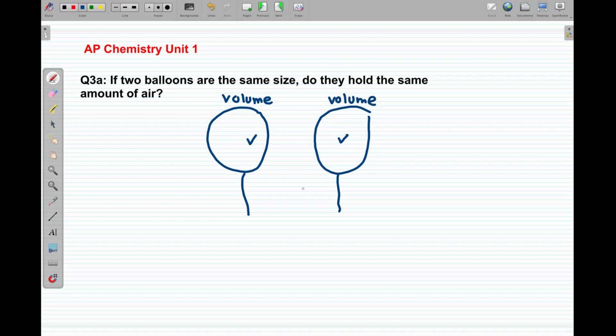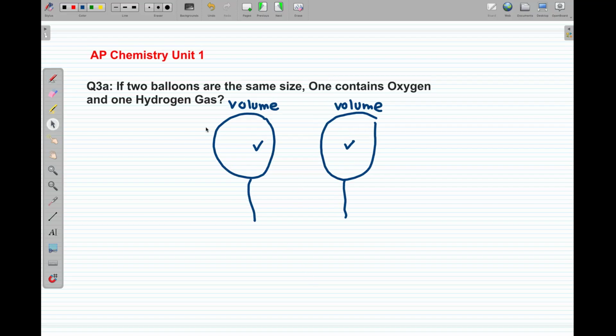But what if I change it and ask you a different question? If I have two balloons, this time one of them contains oxygen and the other one contains hydrogen gas, and the volumes are equal. Do you think they will still contain the same number of particles inside?